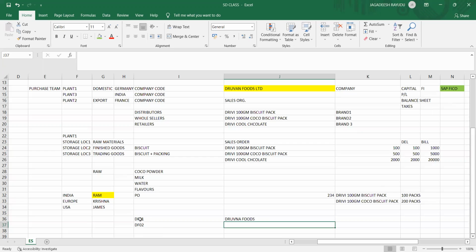So in SAP system everything will be represented in the form of 4-digit codes. Okay, these 4-digit codes, you cannot understand. Suppose 100 company codes are there for 100 countries, you are not able to remember this one is for Germany, or in Germany only 5 company codes are there, you don't know which one is from France, which one is from America. So that's why you have to give the description that I'm going to show on SAP system. Don't worry about that. But in SAP system you represent everything in terms of digits only.